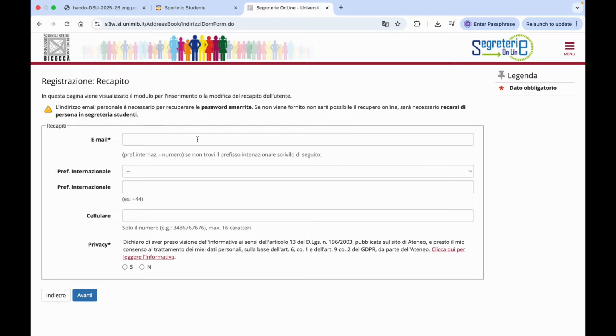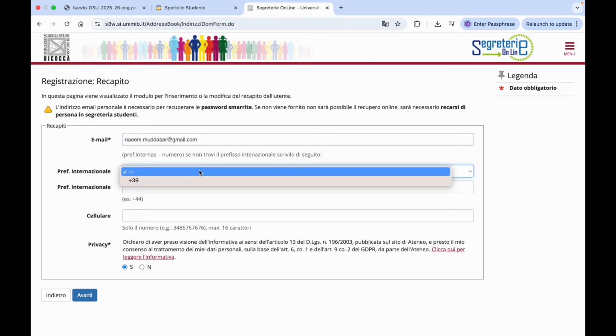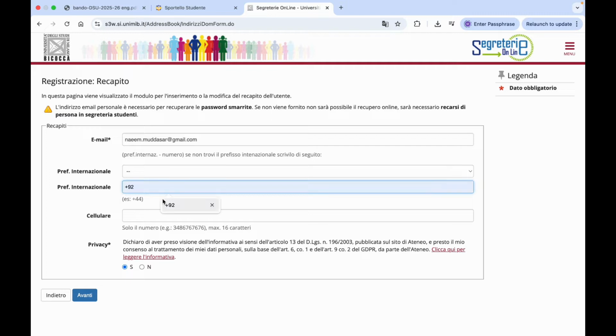So here you need to write your email address and then your international code for mobile phone number, then your mobile phone number, and then you need to accept this privacy agreement. Click on yes, and after that you need to click on Avanti. So first we write the email, then your code. So let's say it's not Italian, so you can write your code, let's say for Pakistan +92, and then you can write your mobile phone number, then click on Avanti.